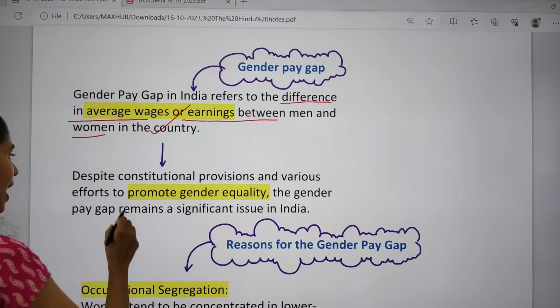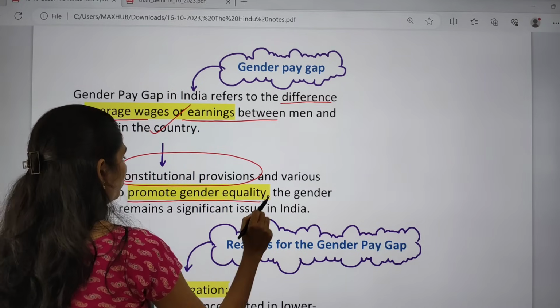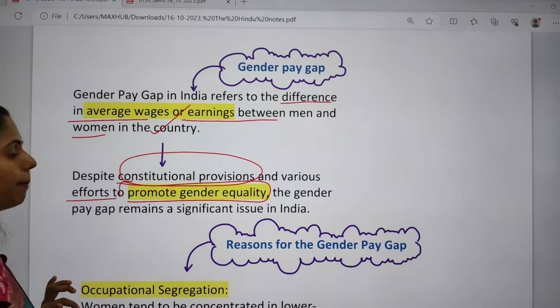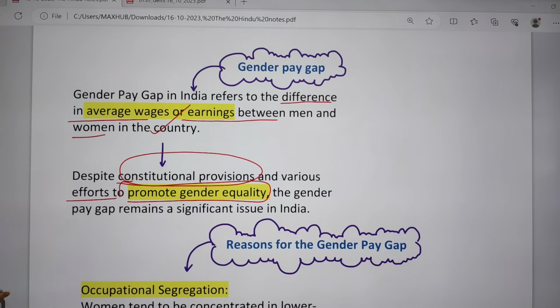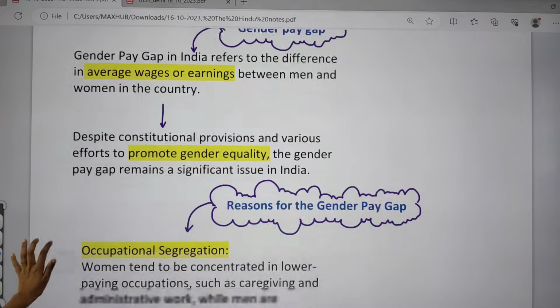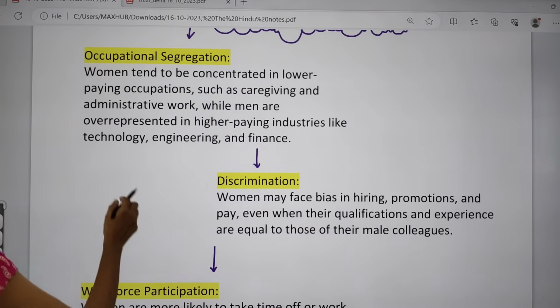Even though we have constitutional provisions and are taking various efforts to promote gender equality, this gender gap is one important issue that is still prevalent in our country. If you see the reasons for the gender pay gap, the first one is occupational segregation.